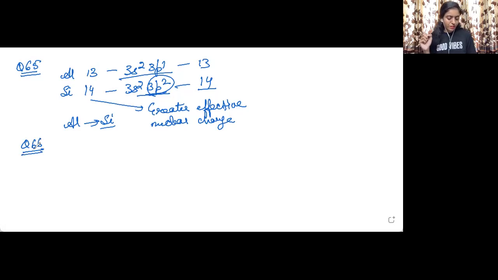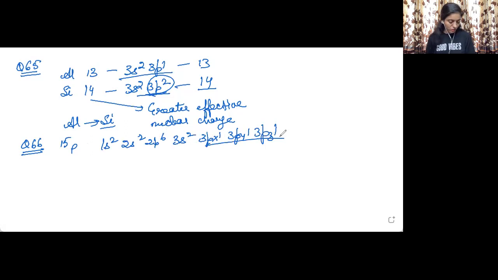Indicate the number of unpaired electrons in the following atoms that we have been given. So phosphorus, atomic number 15: 1s2, 2s2, 2p6, 3s2, 3px1, 3py1, 3pz1. So we can just see 3 unpaired electrons are there.